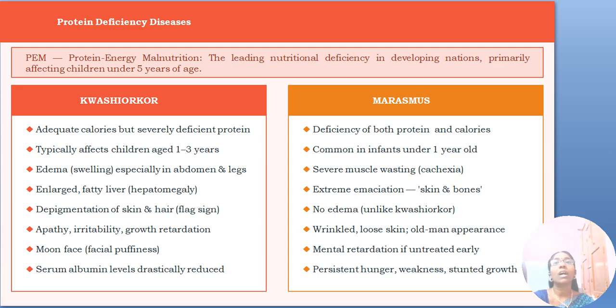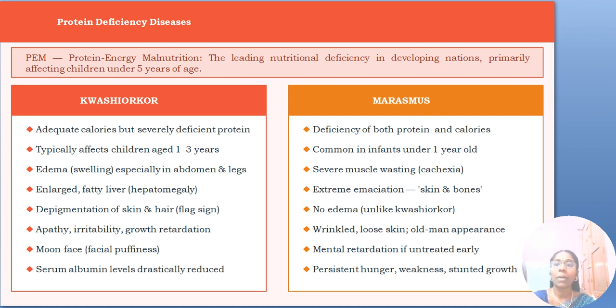And an enlarged or fatty liver may happen. That fatty liver is otherwise called hepatomegaly. And depigmentation of skin and hair occurs. Apathy, irritability and growth retardation happen. Moon face is also there, that is the puffiness in the face. And serum albumin levels drastically get reduced. These are all the things which happen during kwashiorkor.